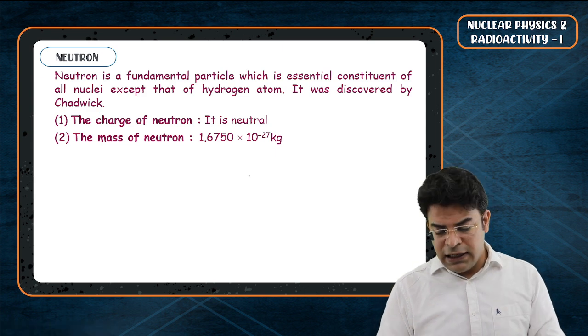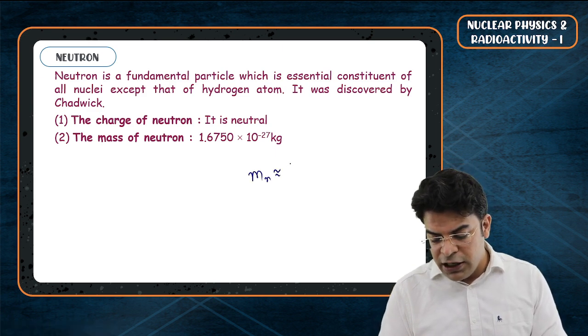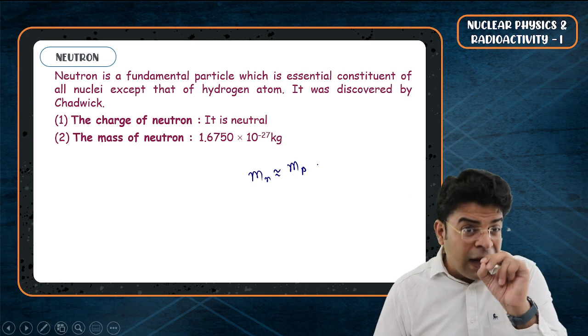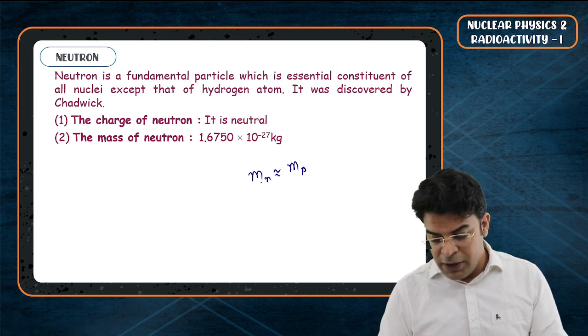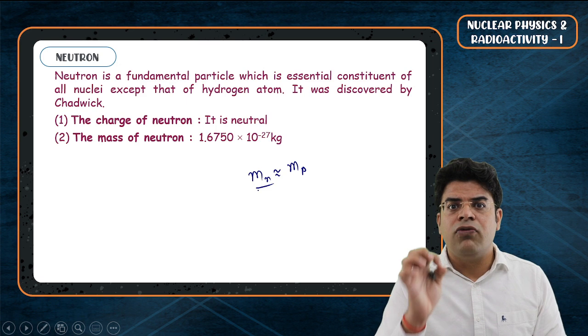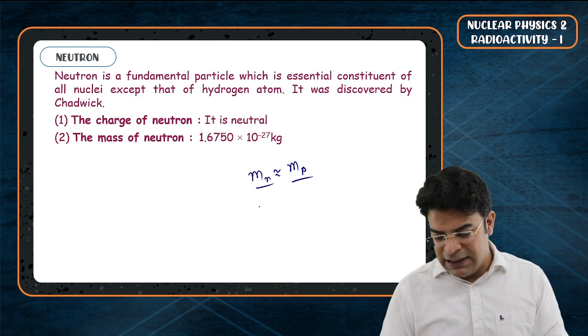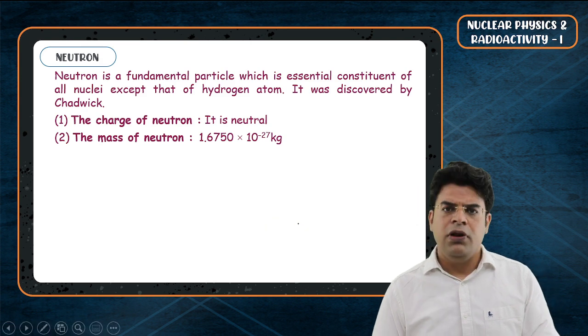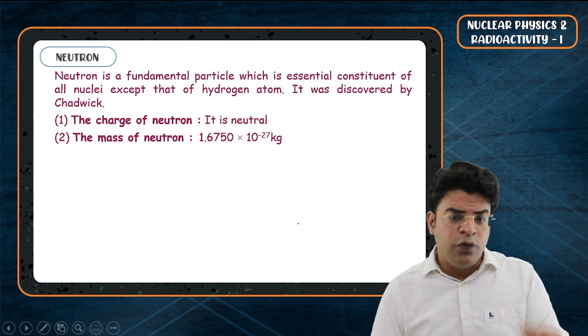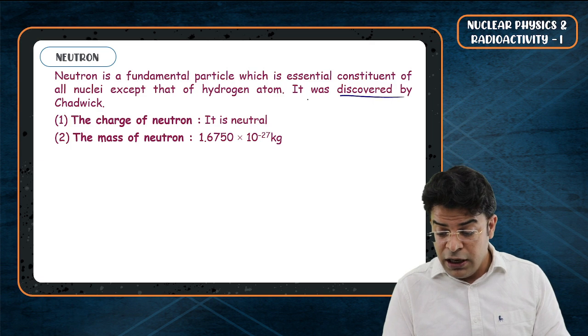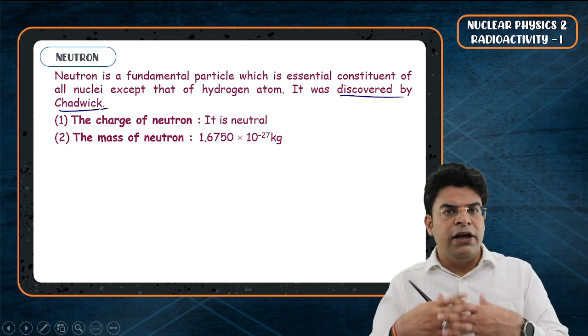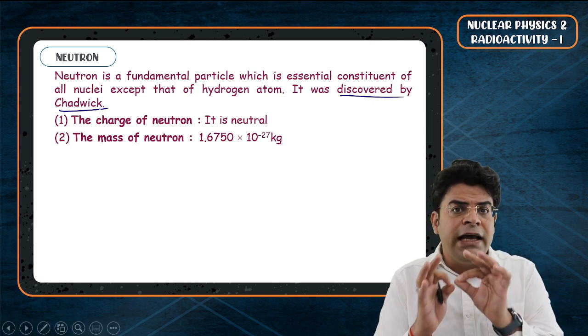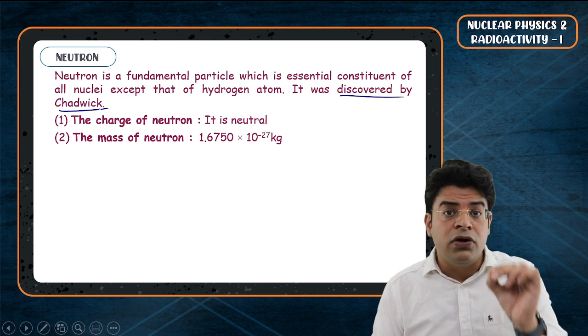Do understand that the mass of neutron is nearly equal to the mass of proton, though slightly greater. So the mass of neutron is nearly equal to mass of proton, but do understand that mass of neutron is greater than mass of proton. It was difficult to find neutron. It was easy to find proton and electron. Why? Because an isolated neutron is not stable.